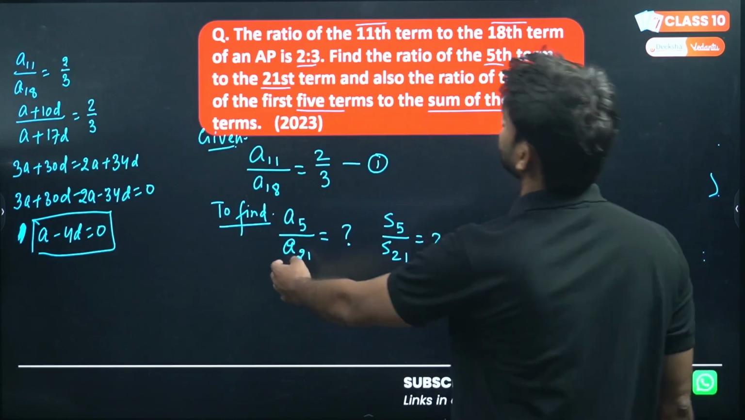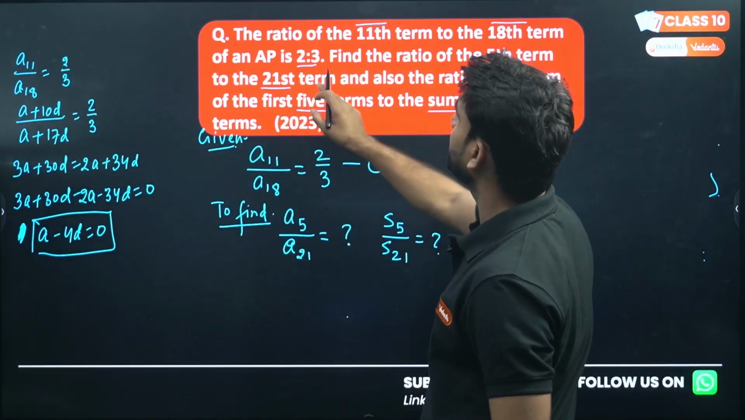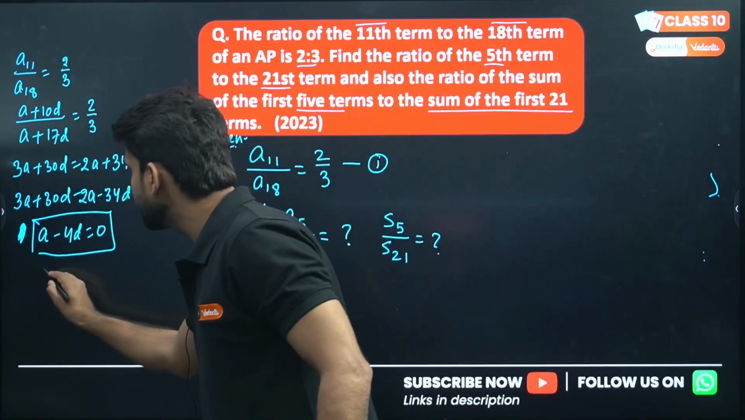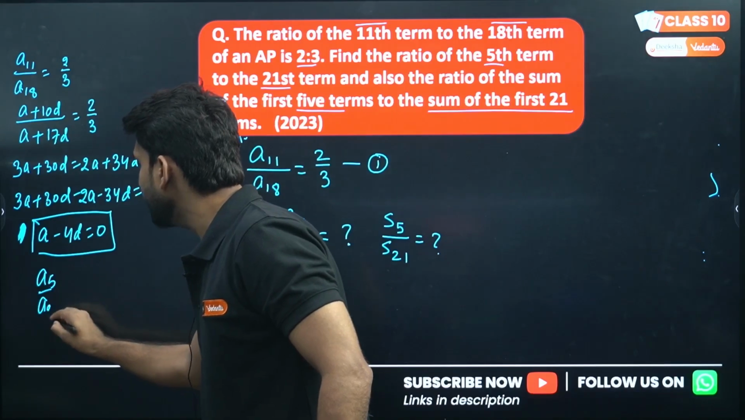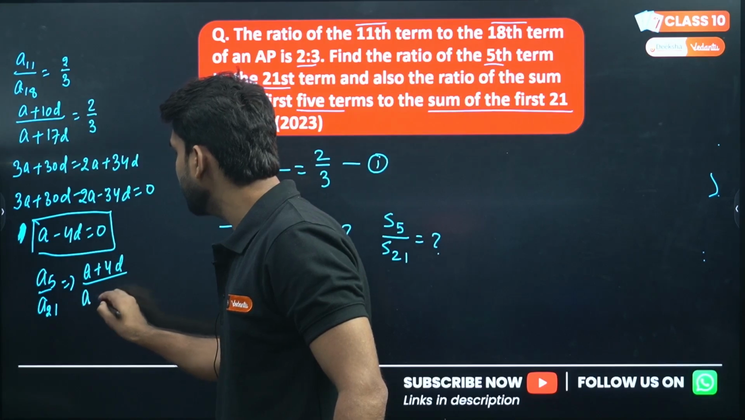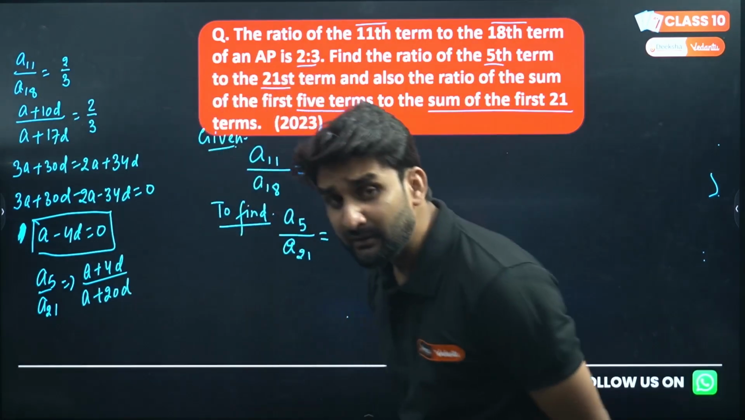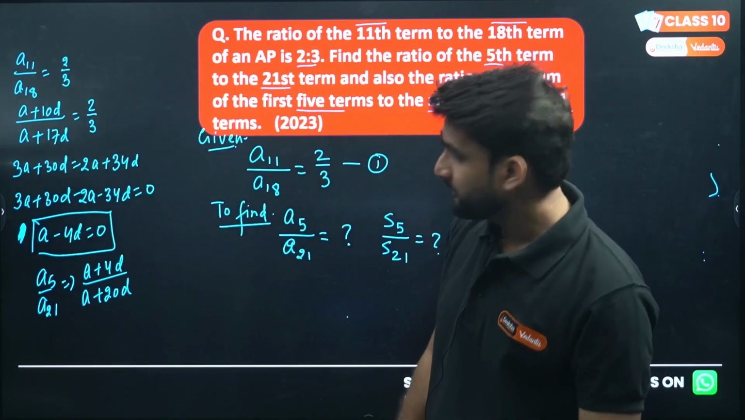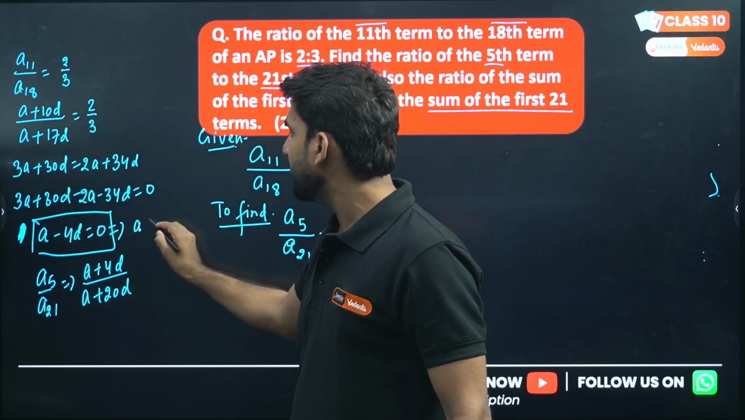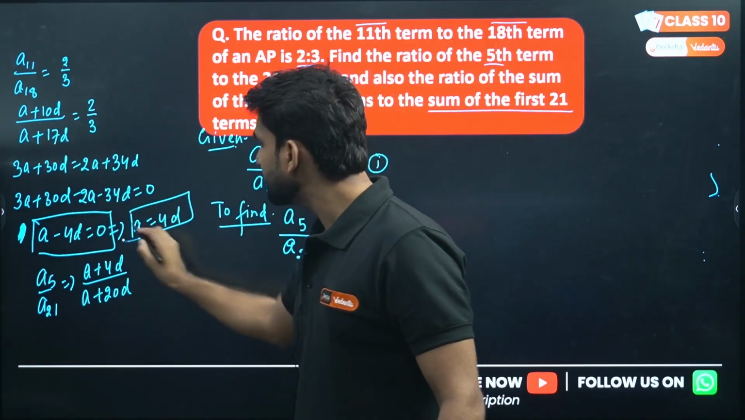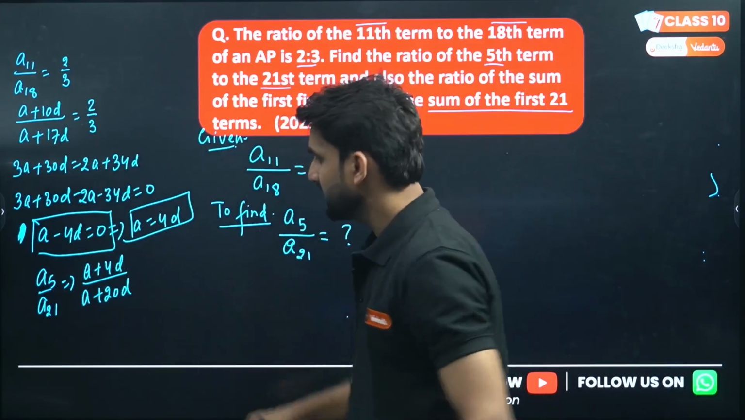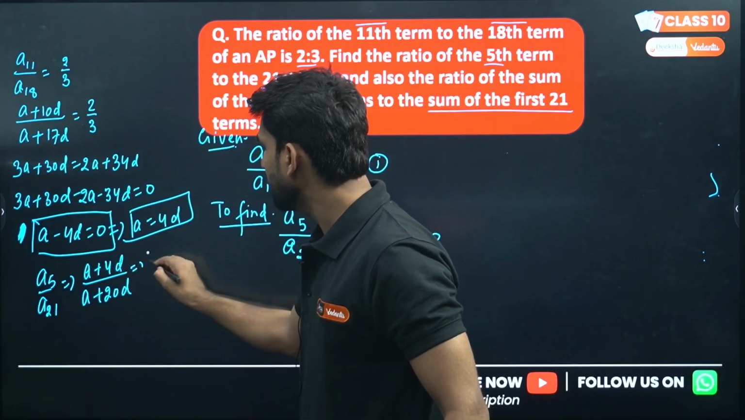But we have to find the ratio of the fifth term to the 21st term, and also the ratio of the sums. So now what we have to find is A5 by A21. Can we write A5 as A plus 4D and A21 as A plus 20D? Yes, we are free to write. And what we got earlier, after solving, A minus 4D equals 0. So A equals 4D.